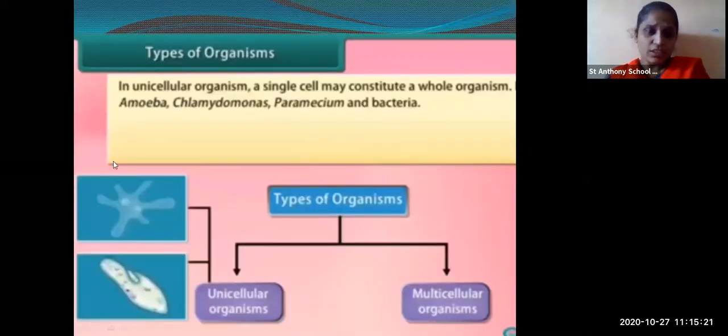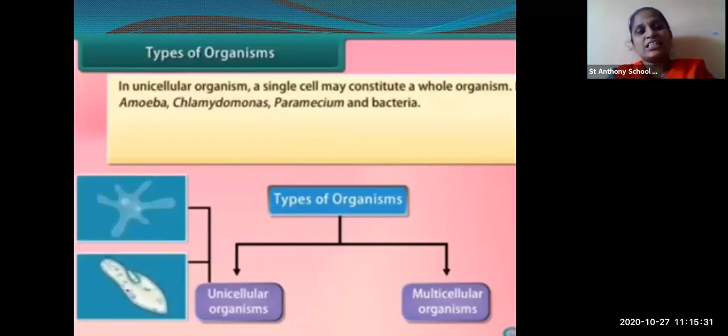Then types of organisms. I told you the types of organisms are generally divided depending upon the cell. If the organism is having a single cell, those organisms are called unicellular organisms. And if the organism is having more than one cell, they are called multicellular organisms.